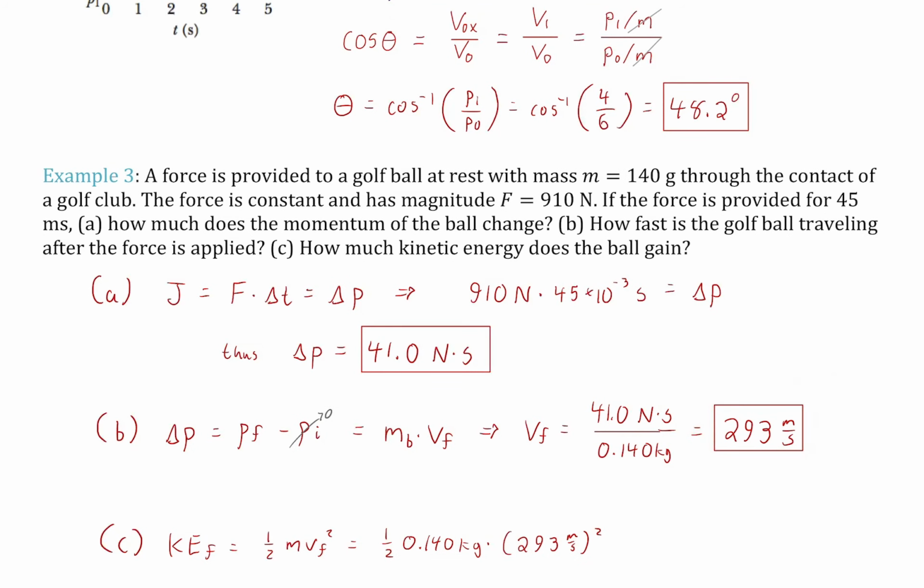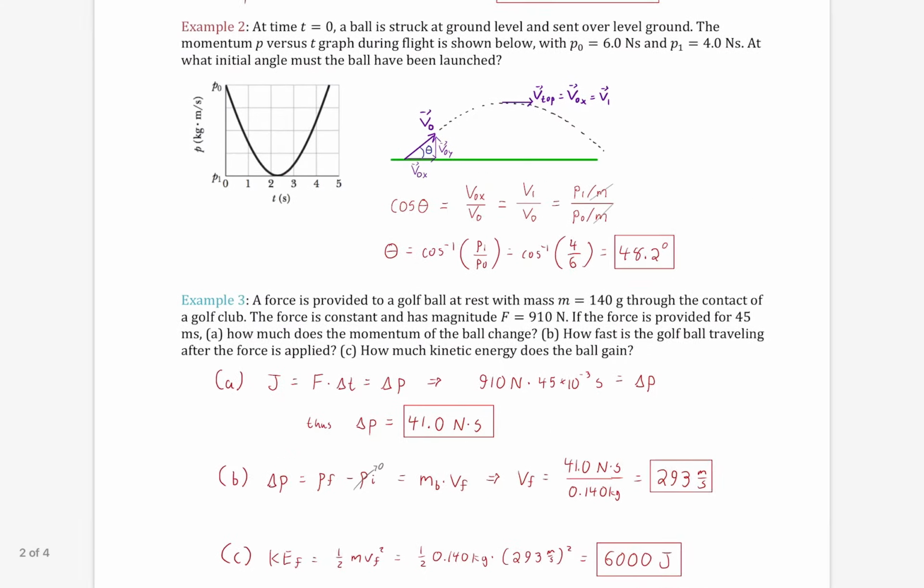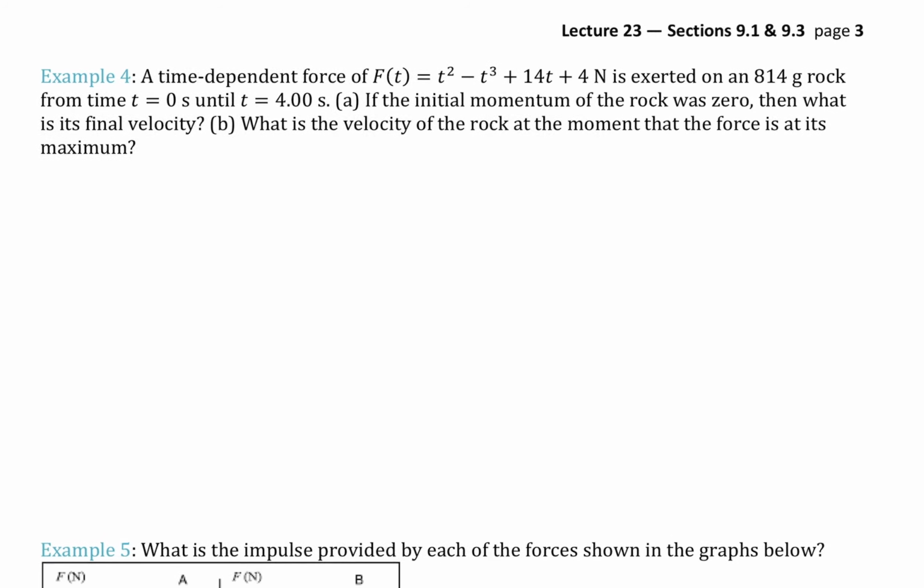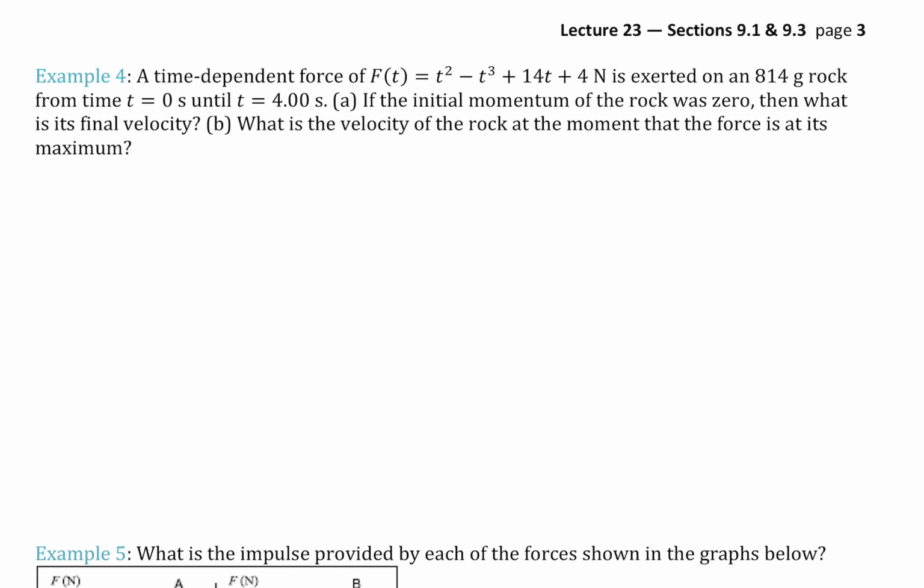And then part C, now that we have our velocity and we have our mass, this one is very much plug and chug. We just plug in our mass, we plug in the velocity we solved for in part B, and there we go. Our kinetic energy is 6,000 joules. Good. Just tying ideas together. Hopefully simple equations, but good to see how they're used. Now let's do one that does involve integration. Still not terribly complex, but let's see what it looks like.